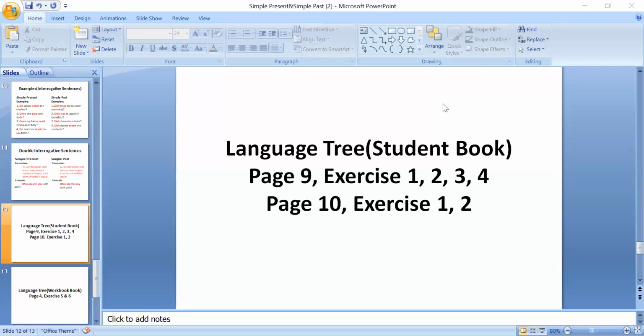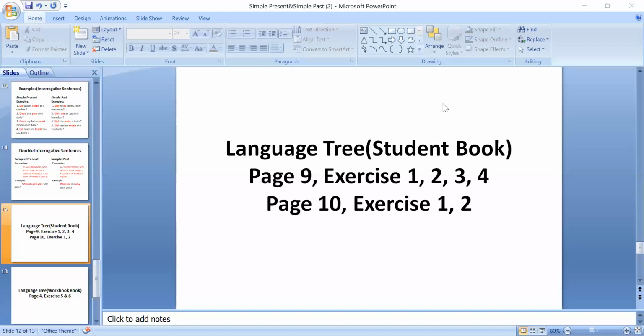Number 6. I thought the party was really exciting. I thought, T-H-O-U-G-H-T. Sentence number 6. Think will be changed into thought, T-H-O-U-G-H-T.